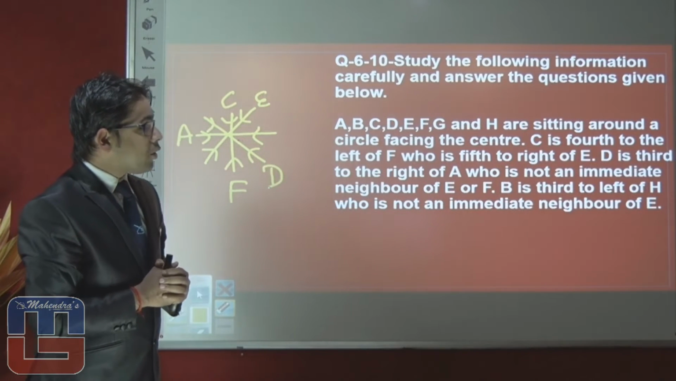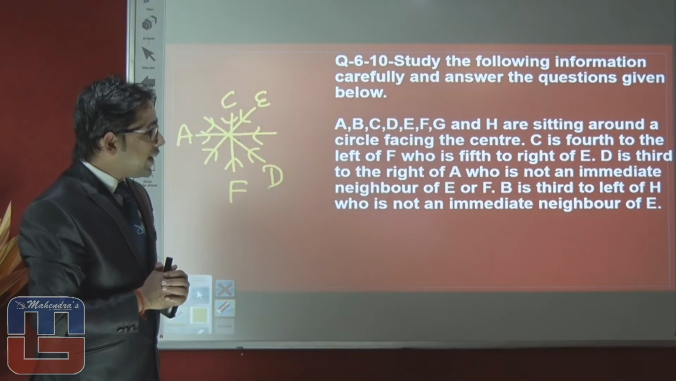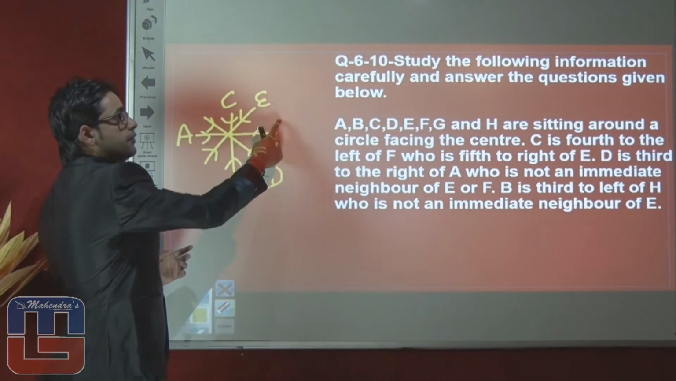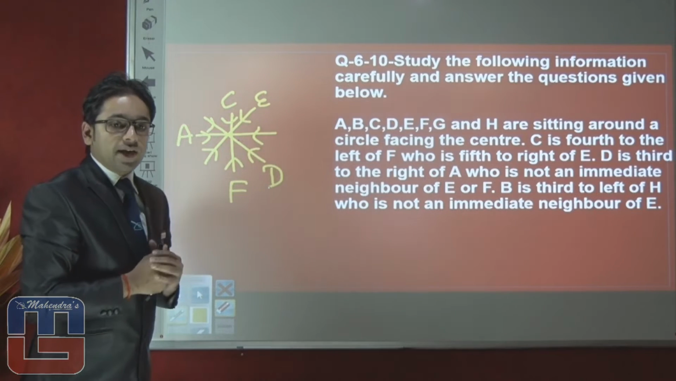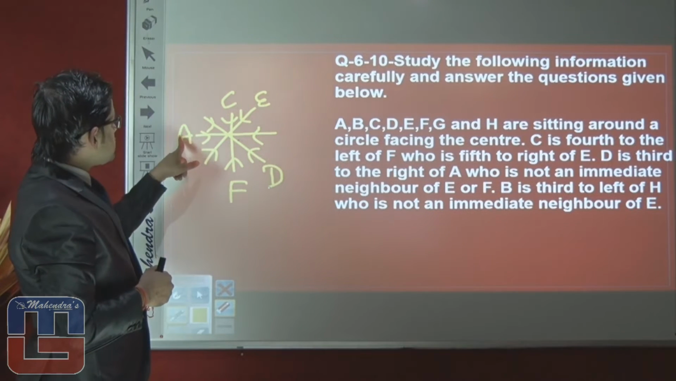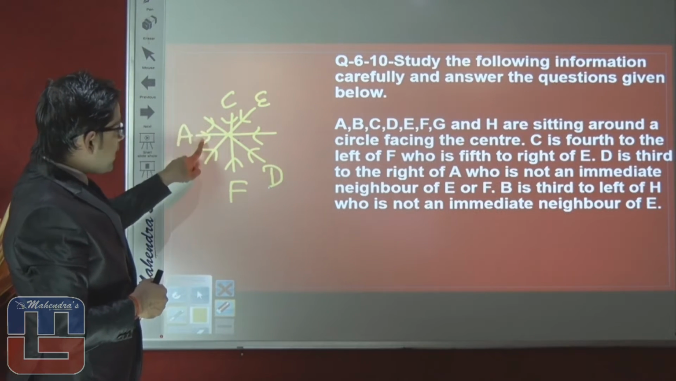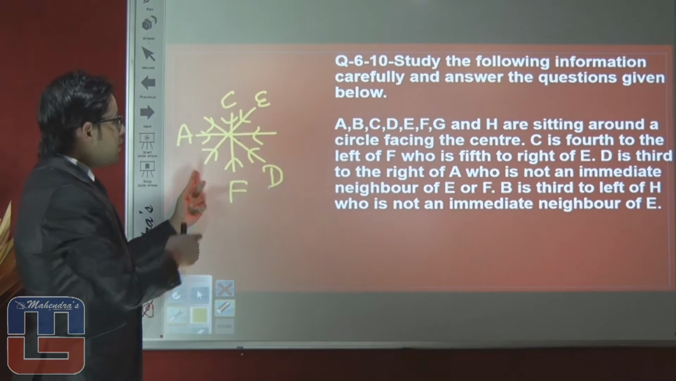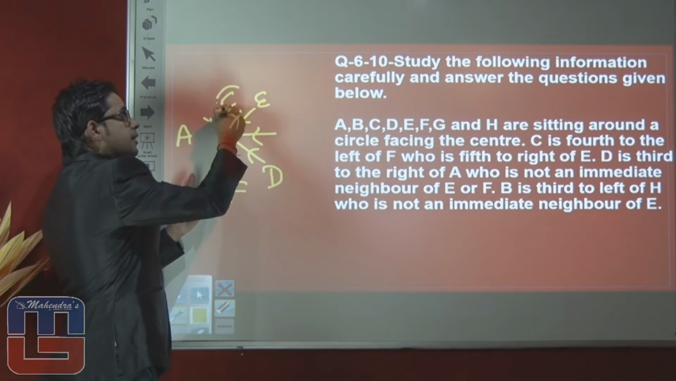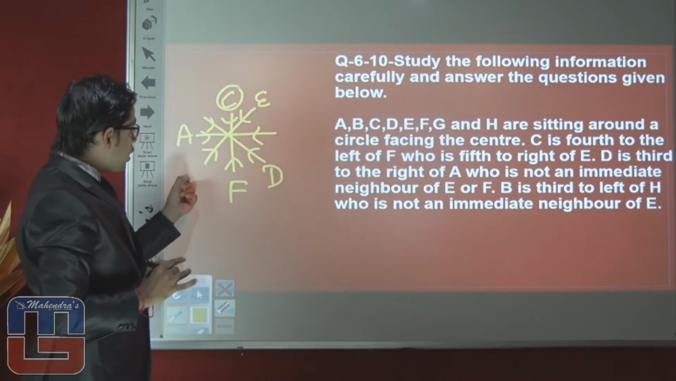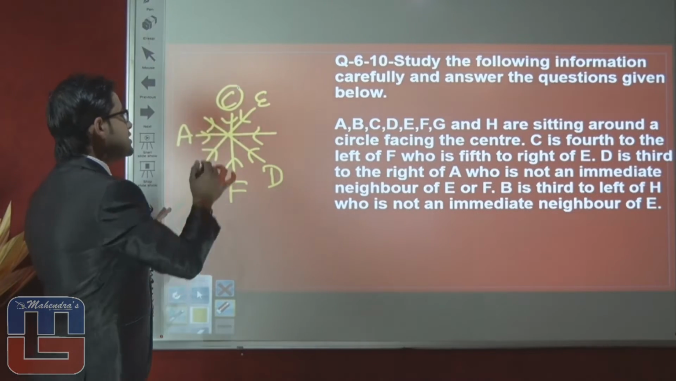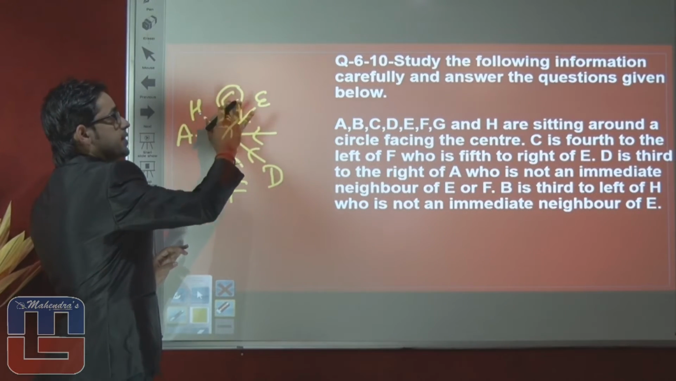Next statement is talking about B is 3rd to the left of H, who is not neighbor of E. It means H is not neighbor of E. Only 2 positions are vacant for H, that is just neighbor of A. H can sit here or here. If we put H here, then 3rd left of H is already filled by C. So we cannot put H here. So the last position which is vacant for H is between A and C.